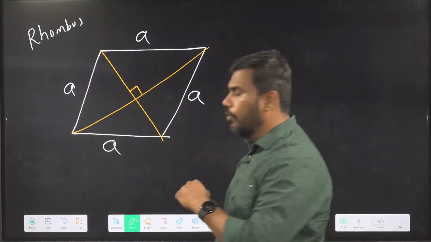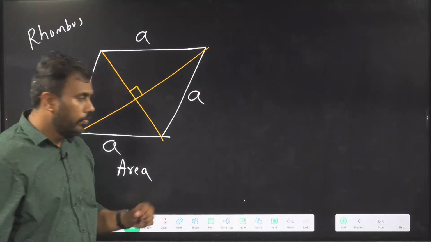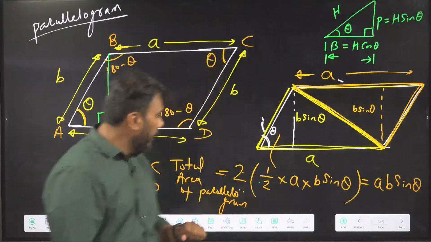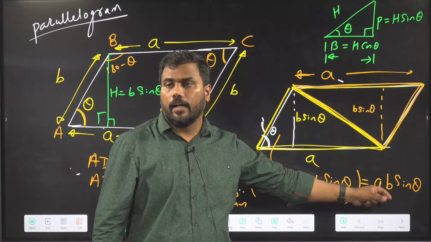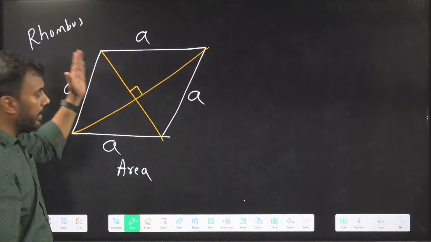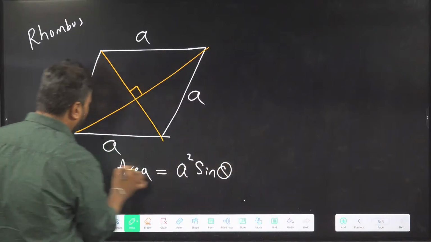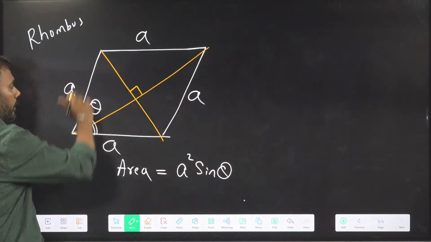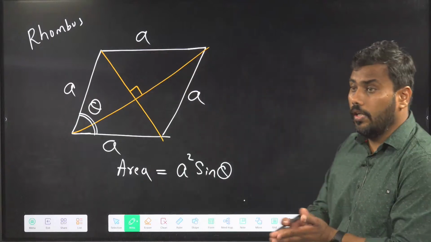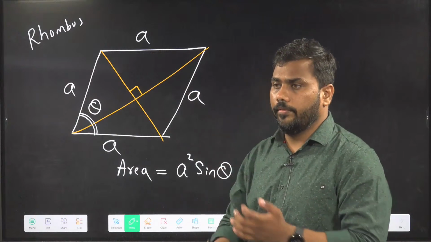Now let us talk about the area of rhombus. A rhombus is just a special case of parallelogram. What was the area of a parallelogram? The area of a parallelogram was AB sin theta. Now the two lengths are equal, A and B are equal, so if I put A and B equal, I get A square sin theta, where theta is the angle between two adjacent sides. The area of rhombus is A square sin theta, sorry, not A square, A square sin theta.